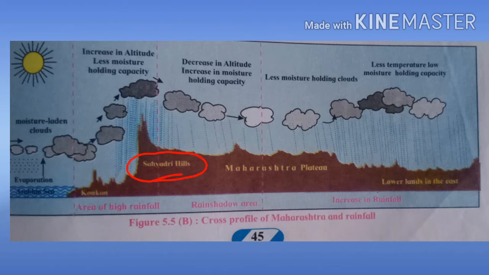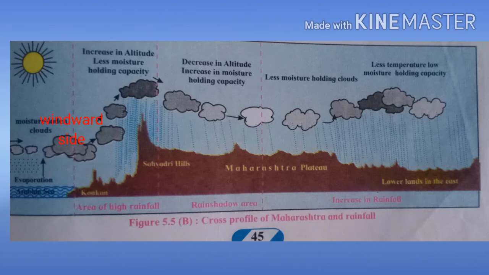So because of that, the moisture-laden winds or the clouds move upward. While moving to the higher altitude, its moisture holding capacity reduces and condensation occurs. Condensation has occurred already and precipitation is occurring there. Due to that, rainfall is occurring on the windward side of the Sahyadri hills.